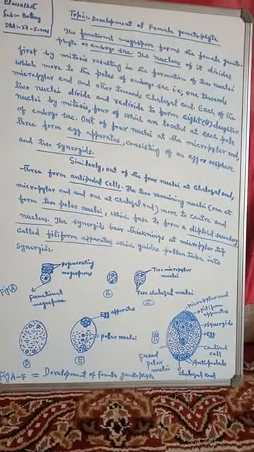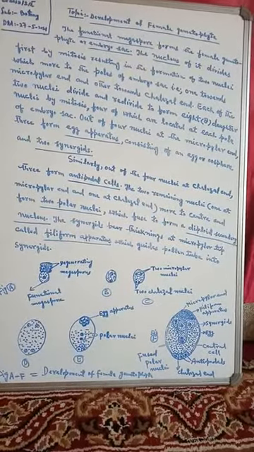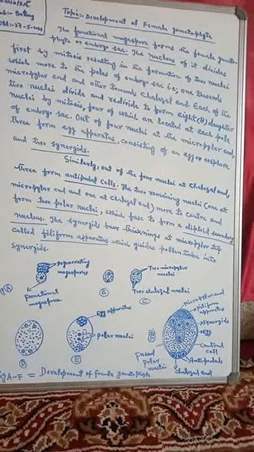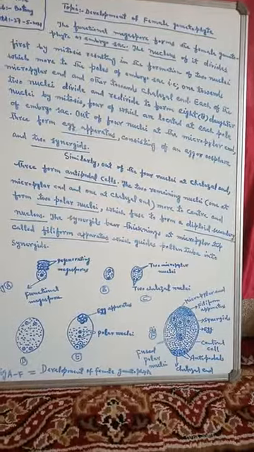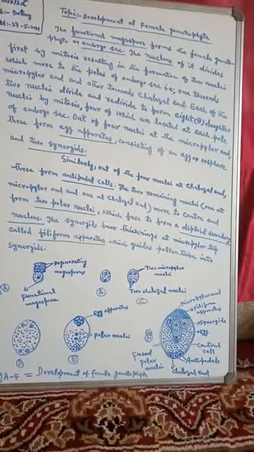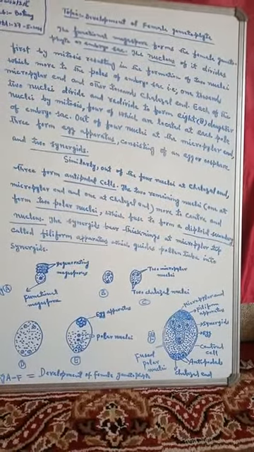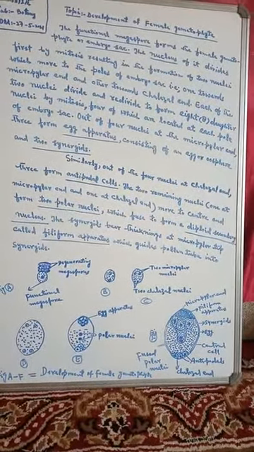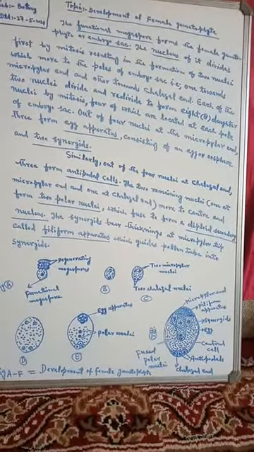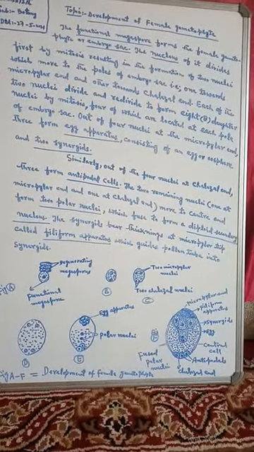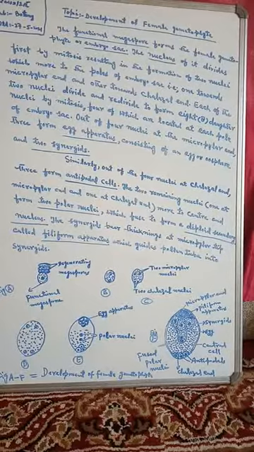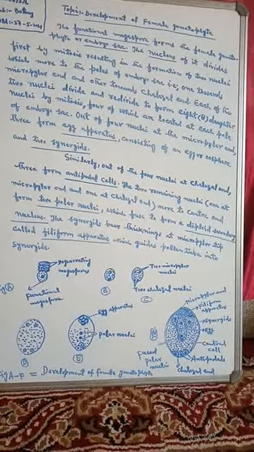The synergids bear thickenings at the micropylar tip called the filiform apparatus. The synergids at the micropylar end form these thickenings at the micropylar tip, which is called the filiform apparatus, and that filiform apparatus guides the pollen tube into the synergids.